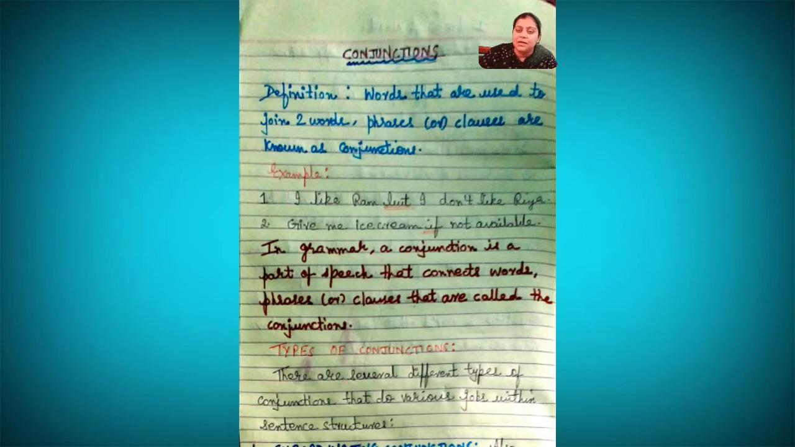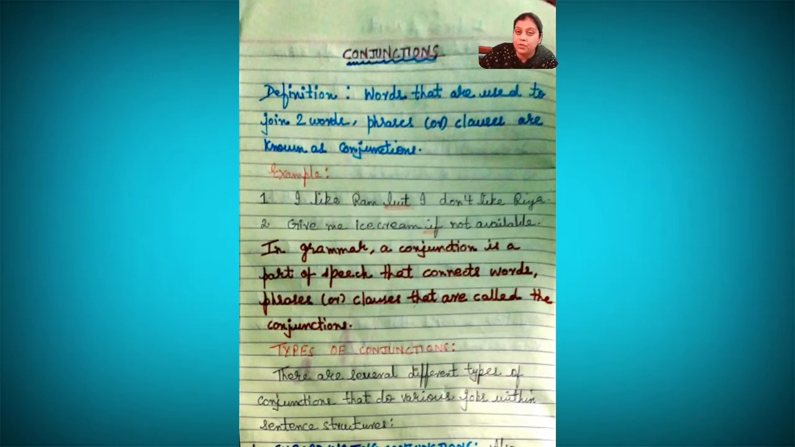Okay, dear students, this is all about conjunctions which I am talking about. Take an example: I like Ram but I don't like Riya. Okay, I like Ram but I don't like Riya. So what is the connection word here, which is joining these two sentences? But. Give me ice cream if you do not have